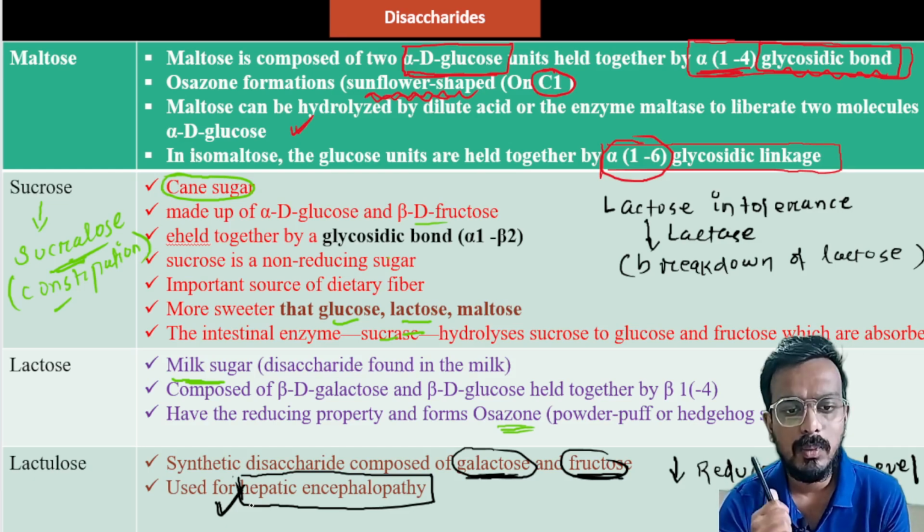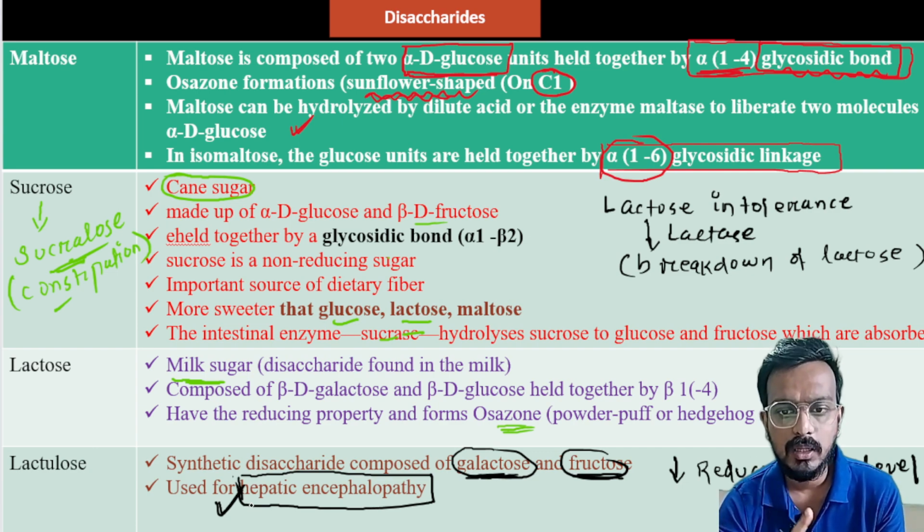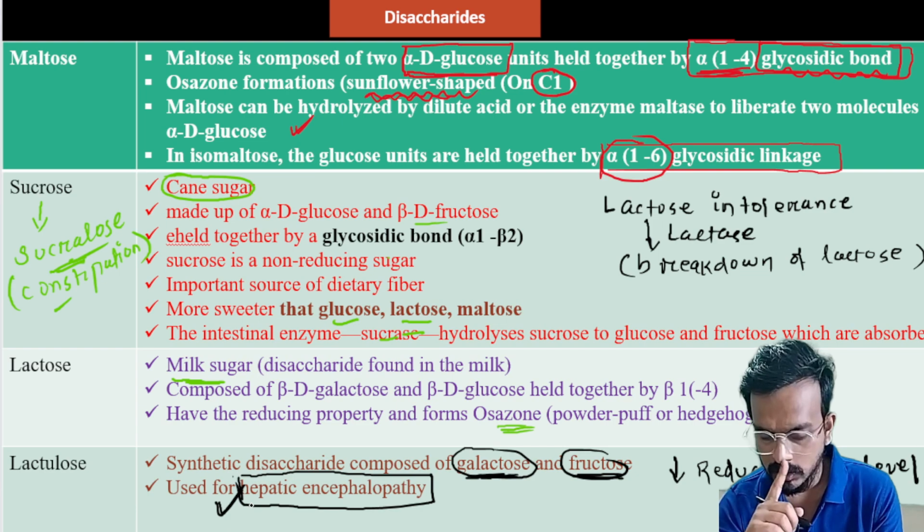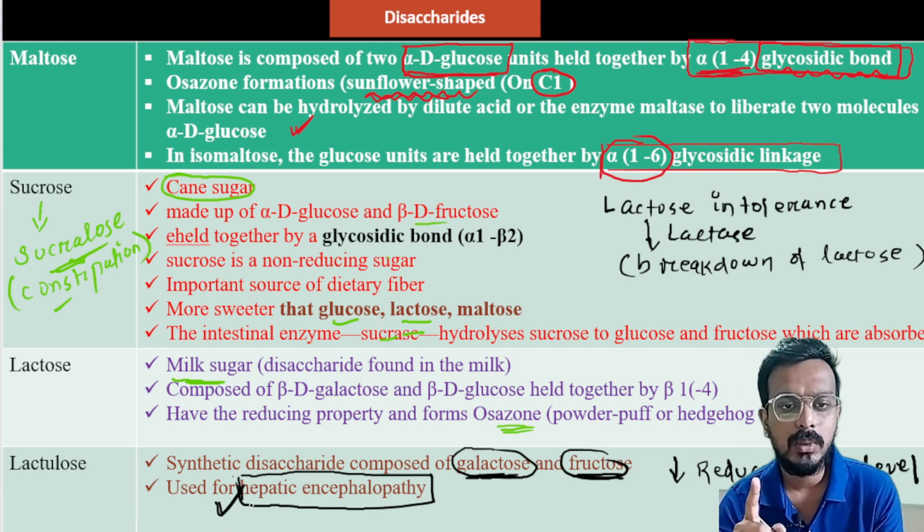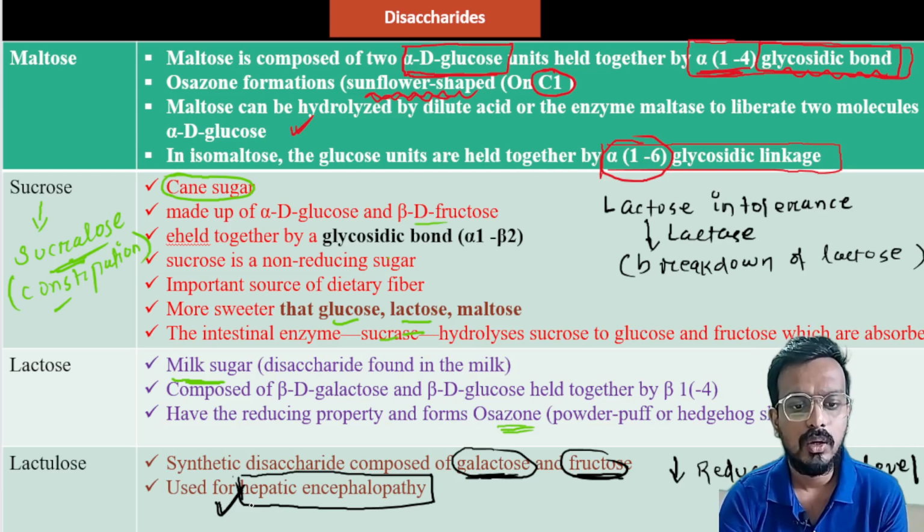So first we talked about maltose. Maltose is composed of two units of alpha D glucose joined together by an alpha 1,4 linkage. What type of osazone formation will it show? It will show a sunflower-shaped osazone formation. Second, we talked about sucrose. Sucrose is a cane sugar which is composed of alpha D glucose and beta D fructose, joined together by an alpha 1, beta 2 glycosidic bond. Sucrose is a non-reducing sugar, so it doesn't produce any osazones.